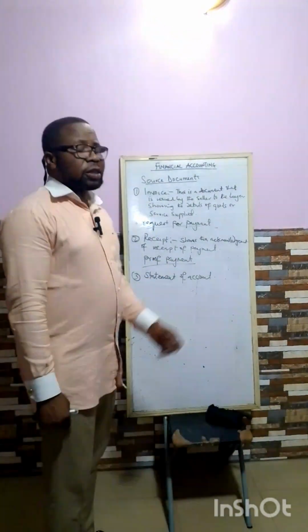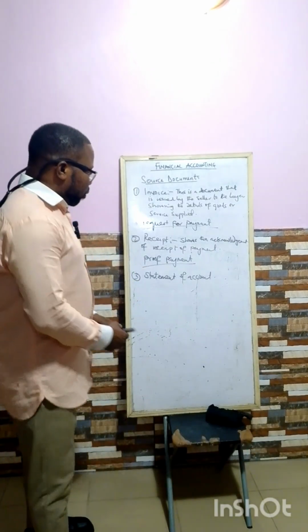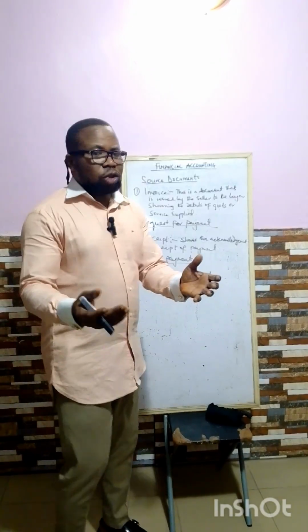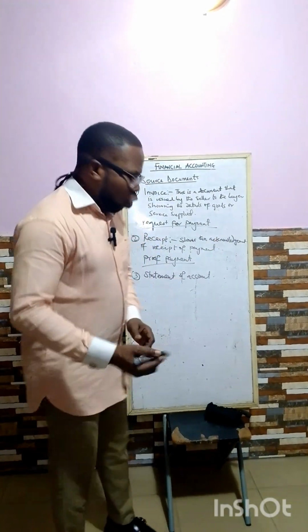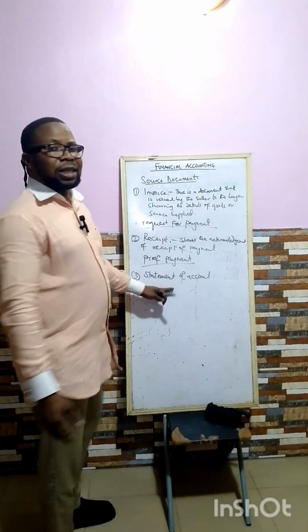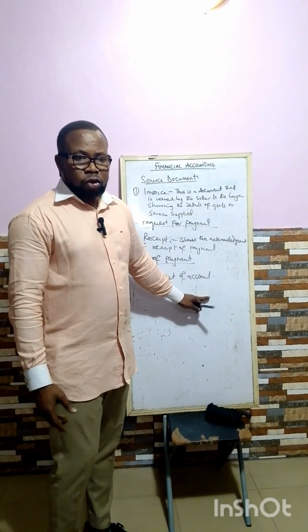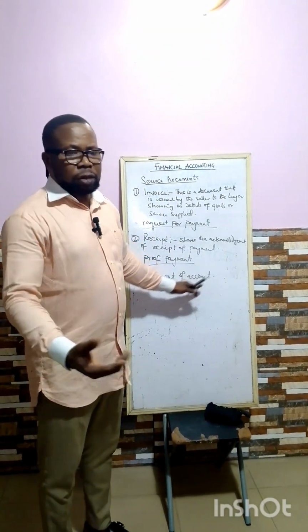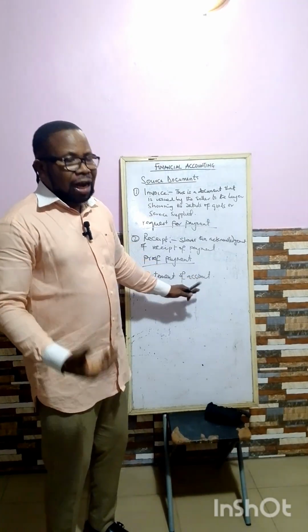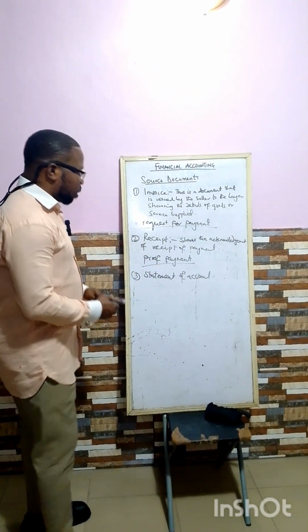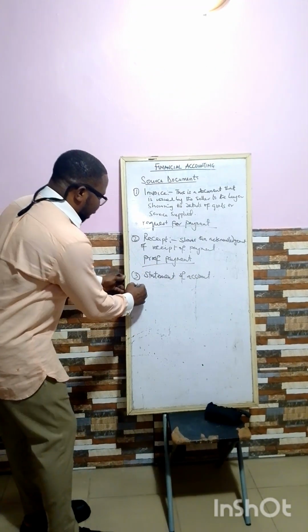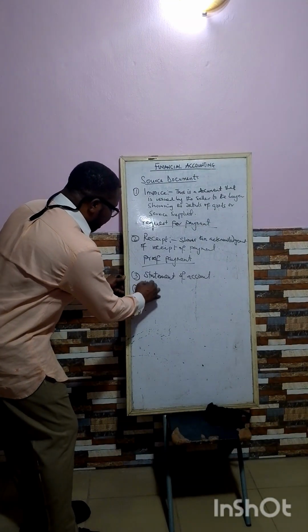Then the third one is statement of account. Bí mo ṣe sọ, statement of account ni òun ló máa show bí owó ṣe wọnú account àti bí owó ṣe jáde. Bank ló máa ń fún wa ní eléyìí, bank la máa ti ń gba eléyìí. So the owner of the account, the seller or the owner of the account will request for this statement of account in order to prepare final account. Number 4 là ń pè ní cash book.